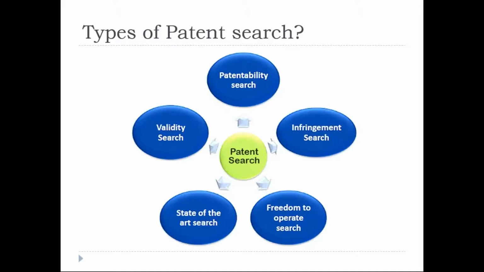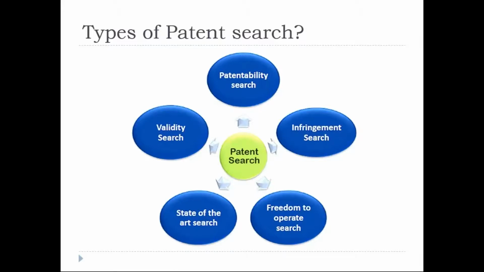But I don't mean that this is the overall consolidation of all the patent types or variants. No, as I said, if you ask any patent agent or patent attorney, they may have their own ideologies of doing a search in a fast, precise, and effective manner, right?